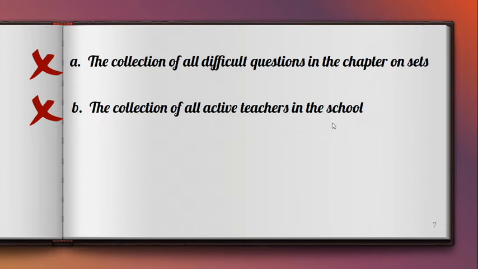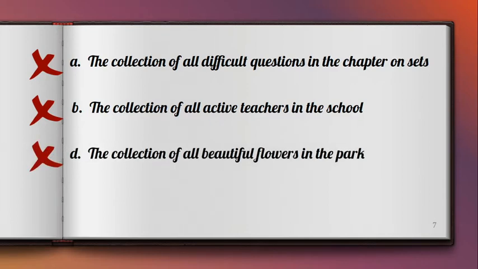Next one. The collection of all active teachers in the school. All active teachers. Look, this one is not well defined. Why? Because that teacher might be active for other students, but for others, there is another teacher who's active. Correct? So meaning to say this is not well defined, this is not considered a set. Next, the collection of all beautiful flowers in the park. Is beautiful flowers a well defined? No. So this one is not a set also. Bakit? Maaaring yung bulaklak na yan ay maganda sa kanya, pero sa akin hindi. So meaning to say this one is not a set.